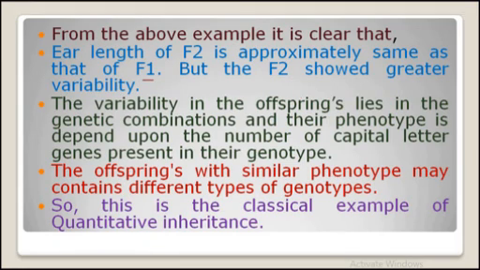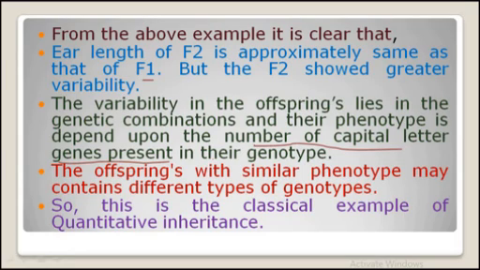So the variability in the offspring lies in the genetic combination, and their phenotype depends upon the number of capital letter genes present. As we have discussed already, the phenotype or the ear length totally depends upon the number of capital letter genes present in their genotype and not on the type of capital letter genes present.